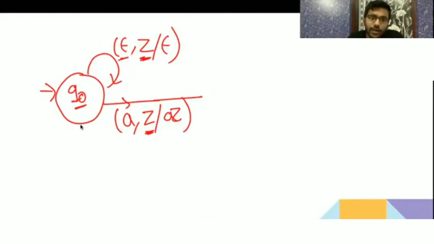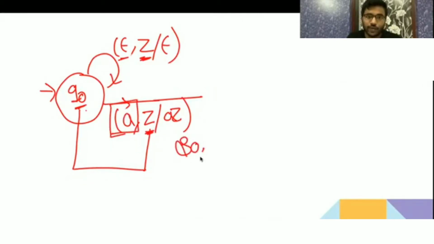Okay, now you want to accept ab. Now for this you will get a, then the top of the stack will be Z only in the beginning. Since for this state you have already given the null transition for the top of the stack Z, then for the same state and same top of the stack, you will not be able to give a transition for any other input alphabet. Am I clear?